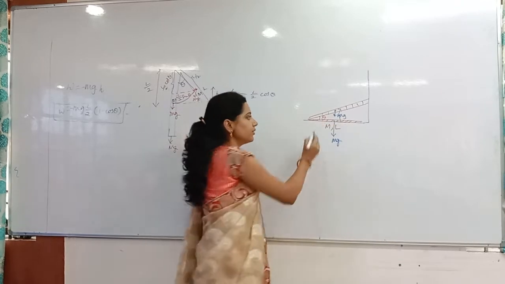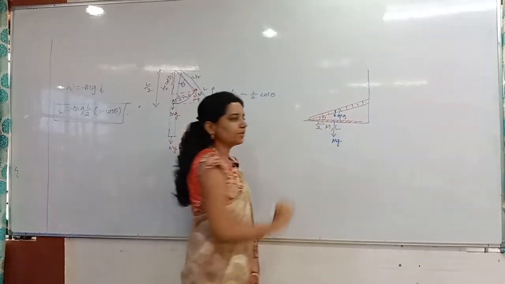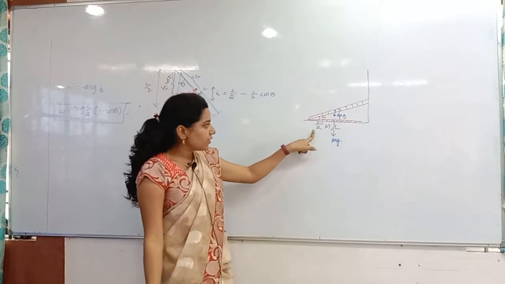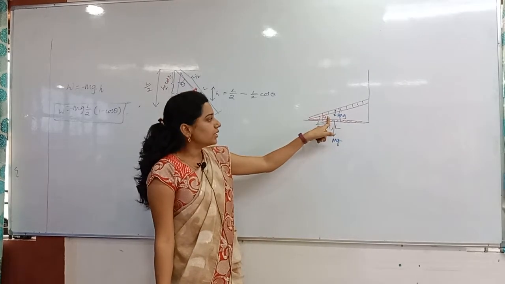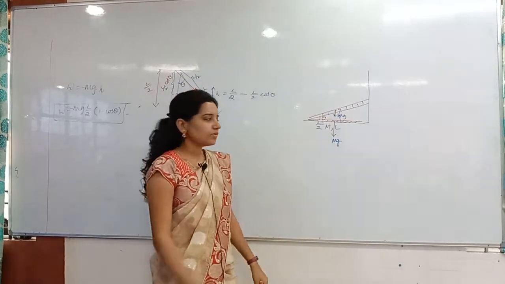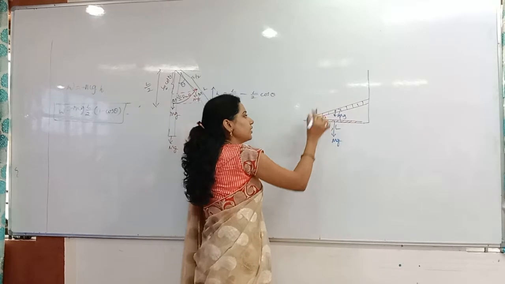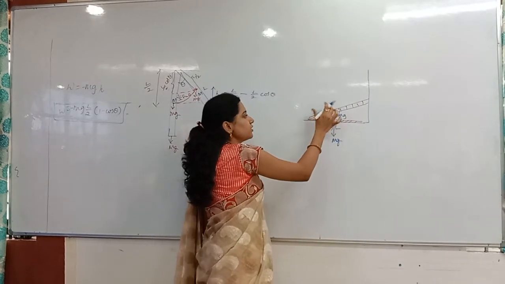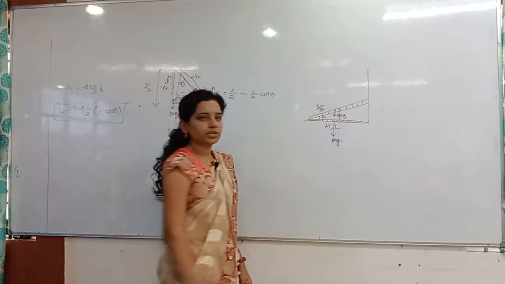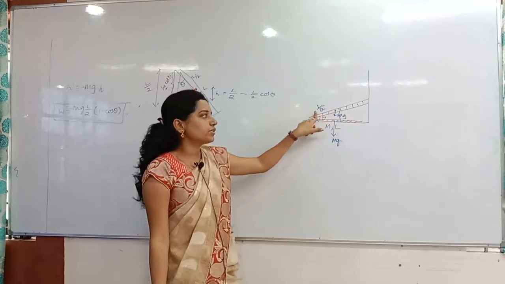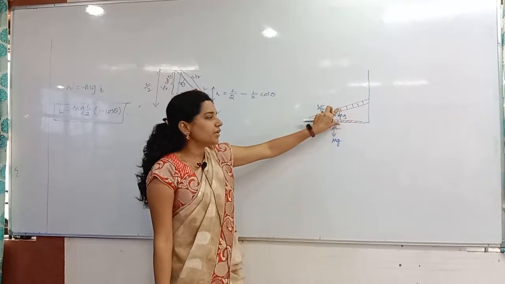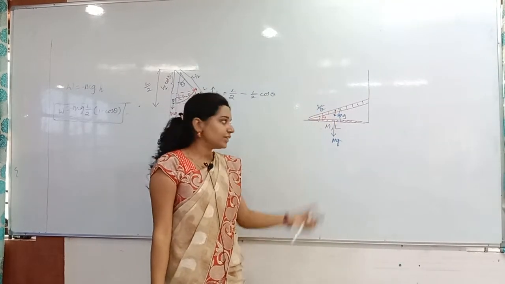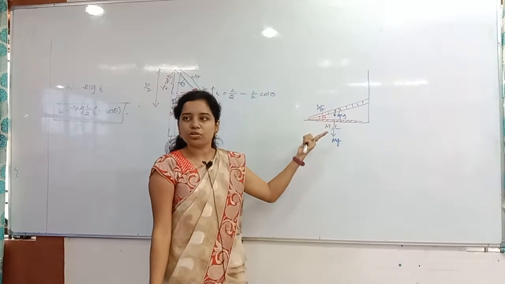This totally is length L. This half will be L by 2. If this half is L by 2 and this is theta, then this is also L by 2 only. Now my hypotenuse is L by 2. Then this component will be L by 2 sin theta. This will be L by 2 cos theta.